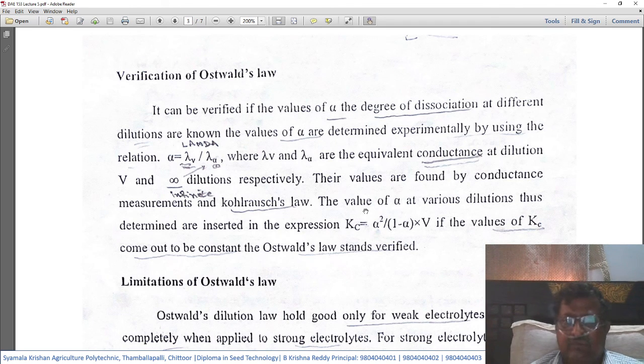Their values are found by conductance measurements and Kohlrausch's law. The values of alpha at various dilutions thus determined are inserted in the expression Kc is equal to alpha square by 1 minus alpha into V. If the values of Kc come out to be constant, then Ostwald's law stands verified.